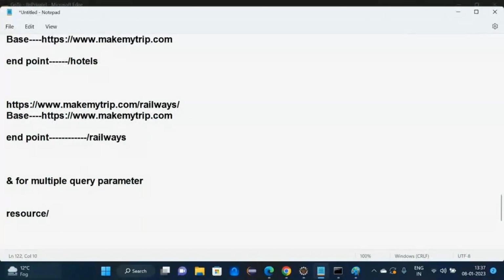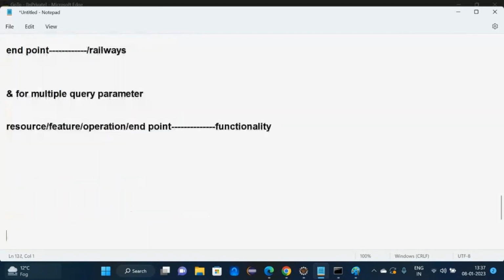Resource, feature, operation, or endpoint, or functionality, right? Everyone is the same.